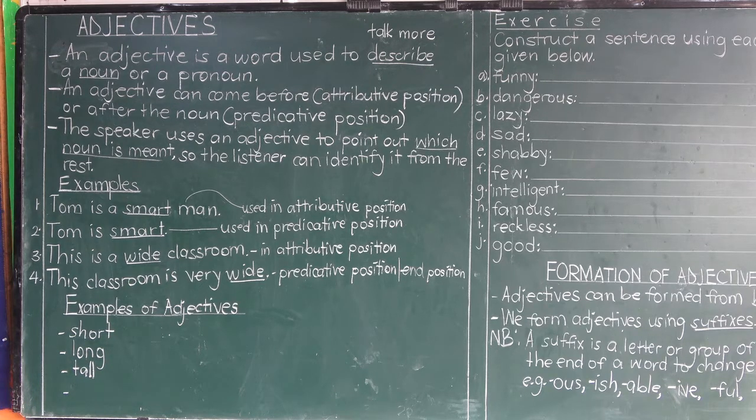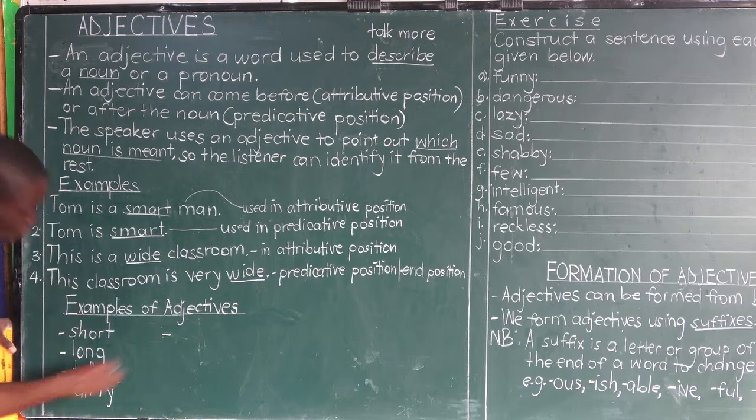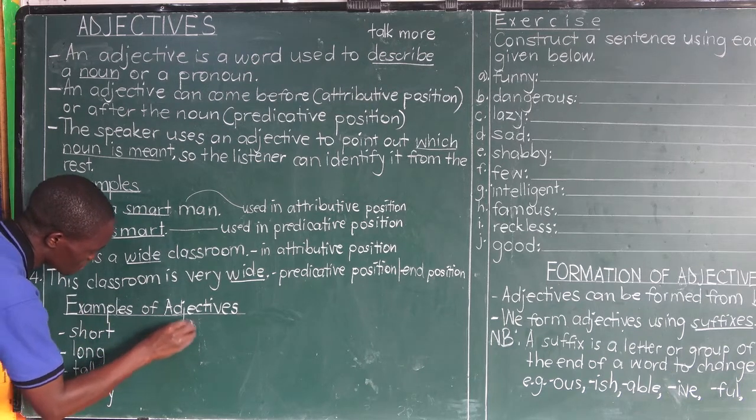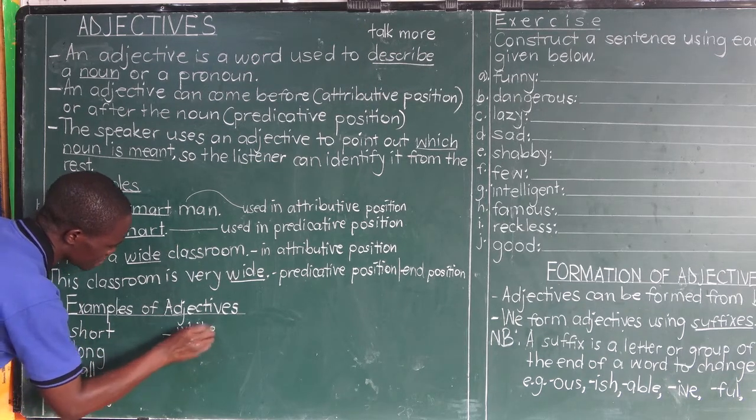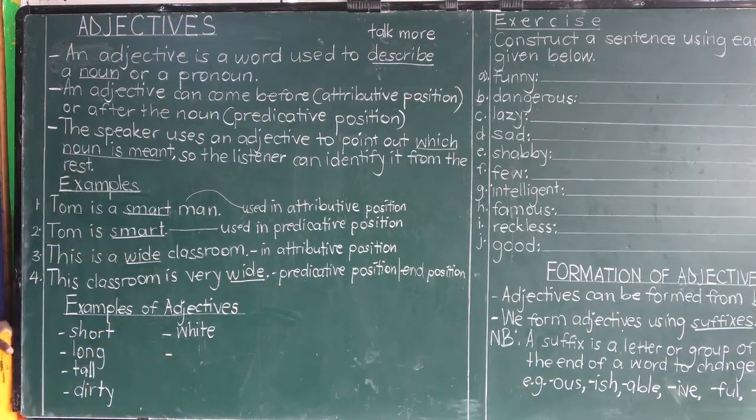Now we have a classroom. Describe it. One used wide. Another can say, no, today your classroom is dirty. I'm describing it as dirty, so dirty is an adjective. The other adjective I can use in a sentence is white. We've been seeing a white chair, so we talk of white as an adjective that was used to describe a chair.